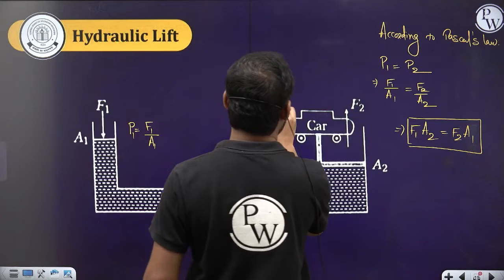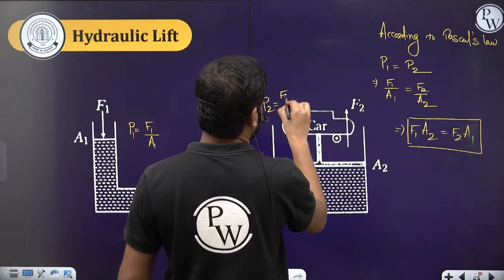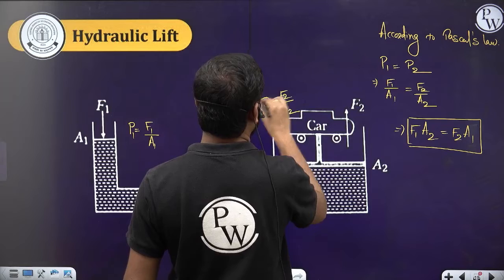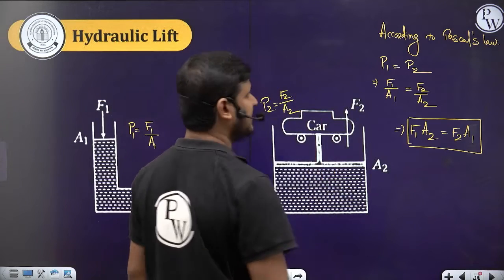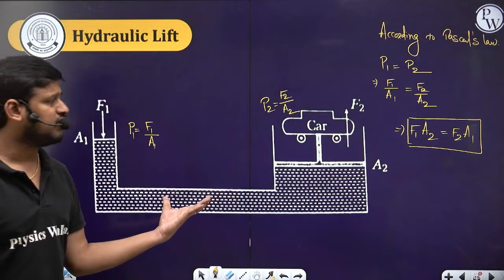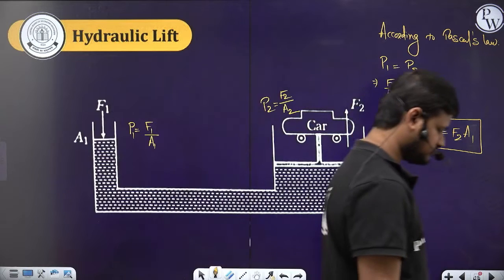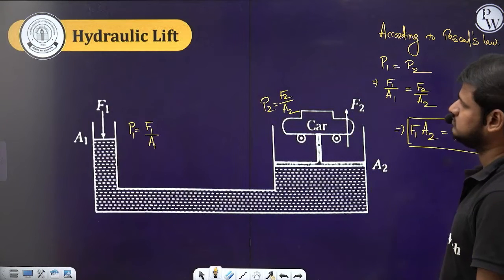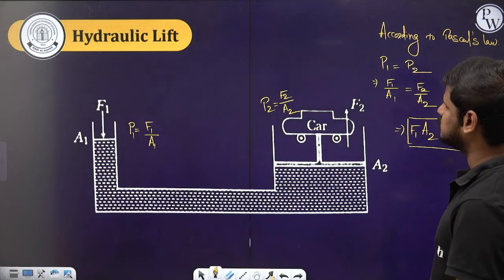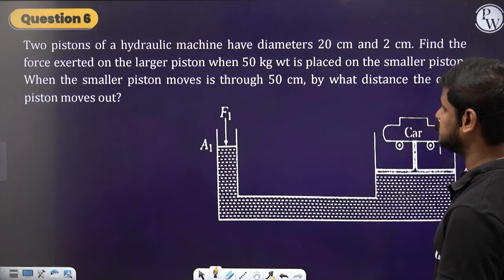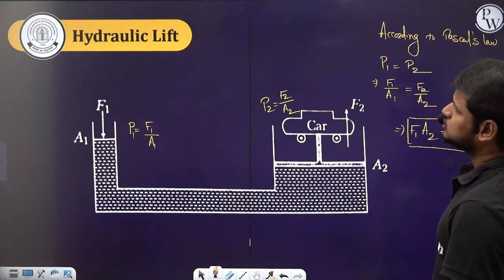Clear? So the pressure P2 is equal to F2 by A2. Done? Clear everyone? Just note this down. We'll solve the questions. So this part is done.